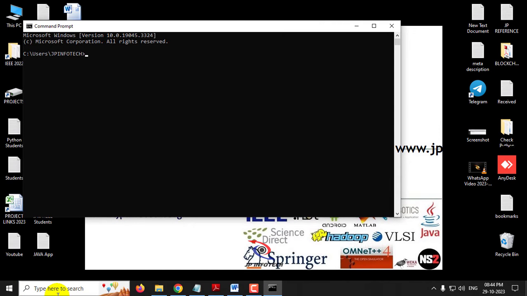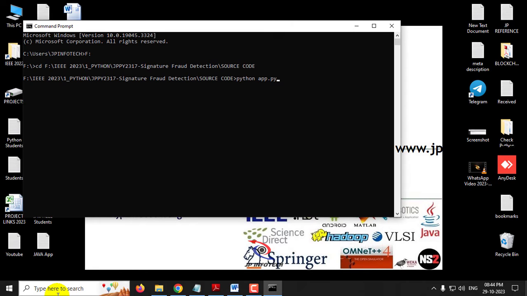First go to the drive location where you pasted the code. In my case, I have pasted the code in the F drive, so I'll go to the F drive. Now type cd, give a space, paste the location that we have copied and click enter. Now we are in the source code location. Now let us type the command python app.py and click enter. Now kindly wait for a few minutes.